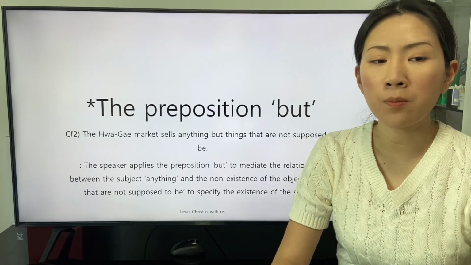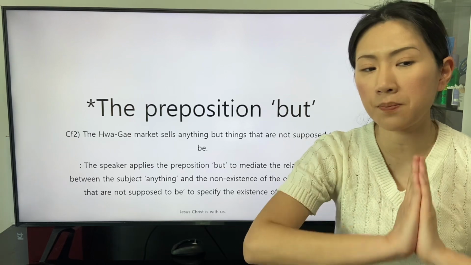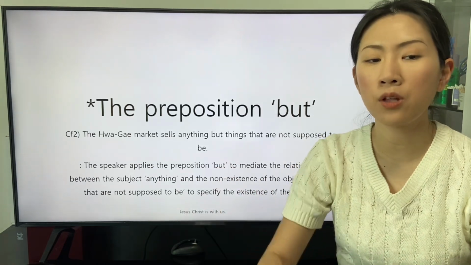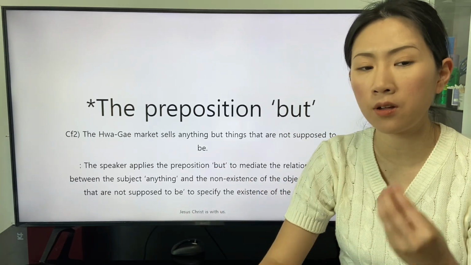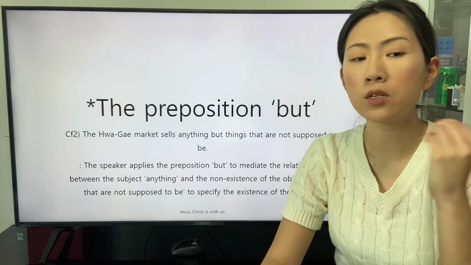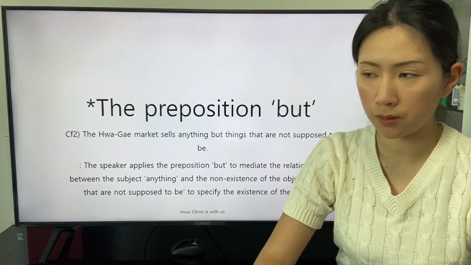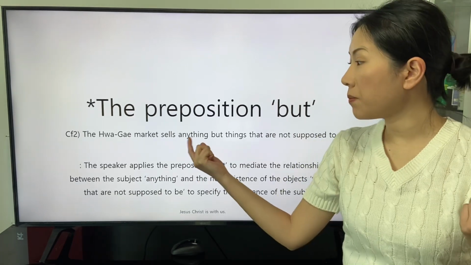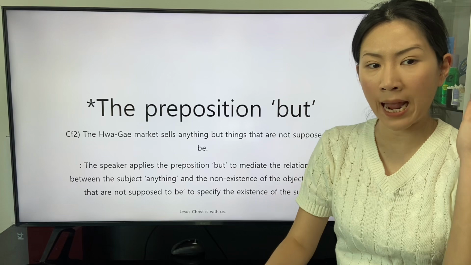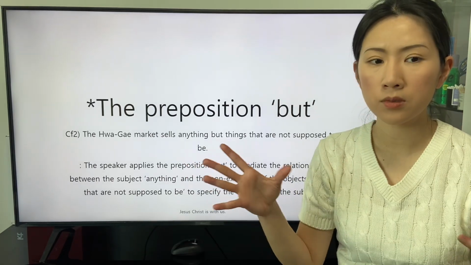The speaker applies the preposition but to mediate the relationship between the subject anything and the non-existence of the object things that are not supposed to be, to specify the existence of the subject. The subject of the preposition anything, a random subject.